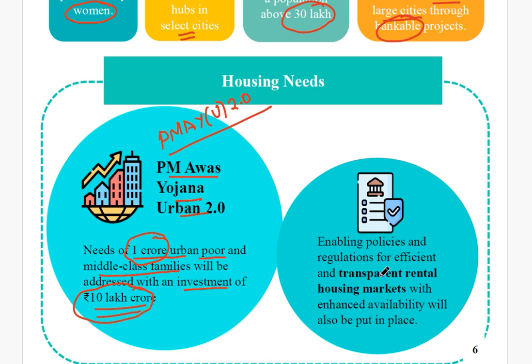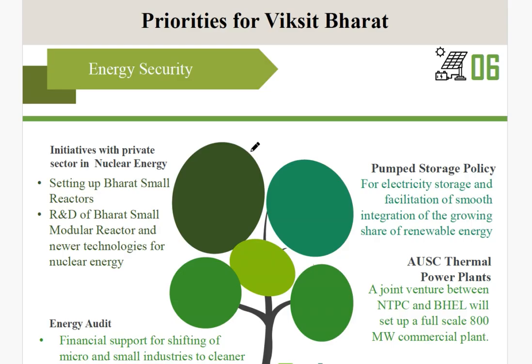Enabling policies and regulations for efficient and transparent rental housing markets with enhanced availability will also be placed. Okay, so just remember this thing, PMAY Urban 2.0. The target is 1 crore urban poor and middle class families, and for that the government has set an investment, or you can say the budget, of 10 lakh crore rupees.